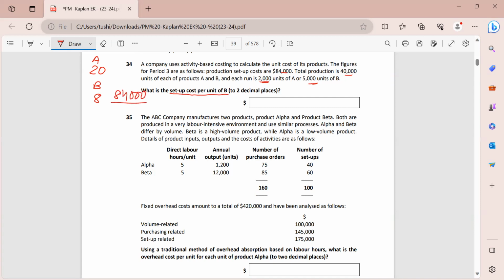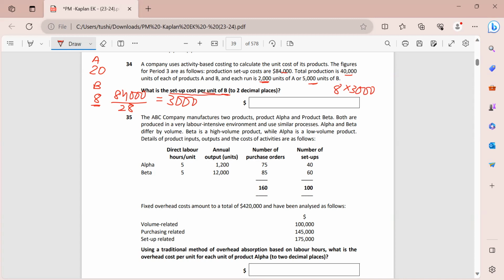$84,000 divided by the total, which is 28. So per setup, my cost comes out to be $3,000. Now I have to find out for product B. For product B, I am making a total of 8 setups. So 8 multiplied by 3,000 gives me 24,000. 24,000 becomes the total cost that has to be allocated to product B.